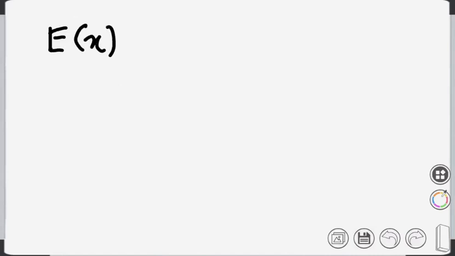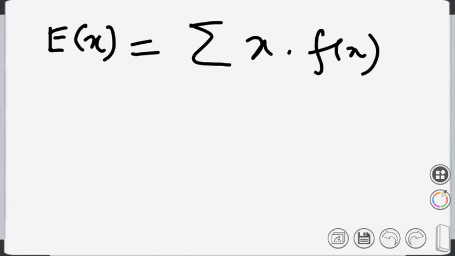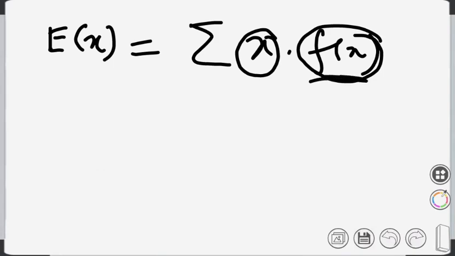We have already defined the expectation of x for a discrete variable. We defined yesterday that it is the summation of x into P(x). f(x) or p(x) is the same: x into f(x). That means the value multiplied by its corresponding probability, the probability mass function, for all x. This definition is for the discrete variable.